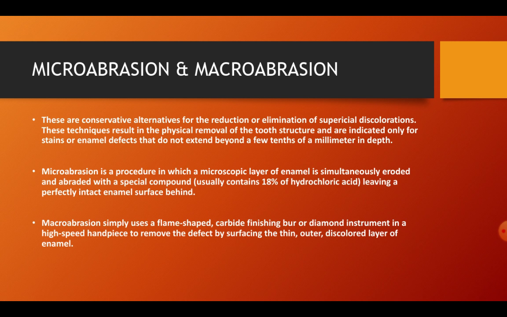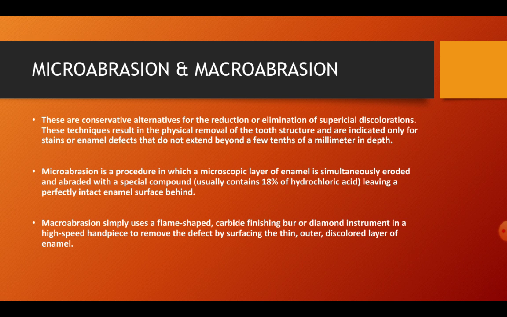Now, microabrasion and macroabrasion. These are conservative alternatives for reduction of superficial discoloration. These techniques result in physical removal of the tooth structure and are indicated only for stains or enamel defects that do not extend beyond a few tenths of a millimeter in depth. So, through these techniques, the stain can be reduced or it can also be eliminated.